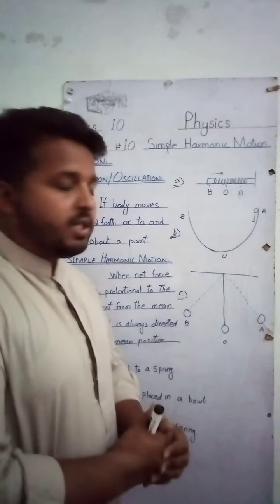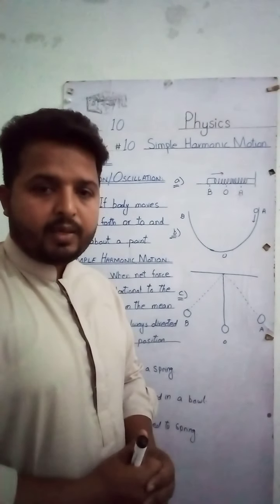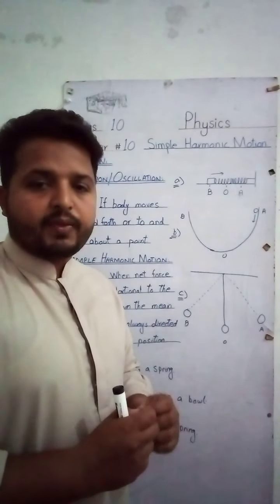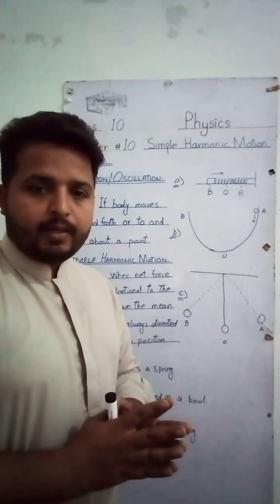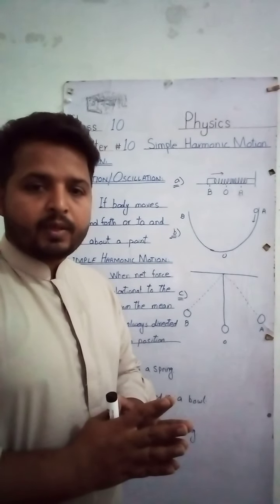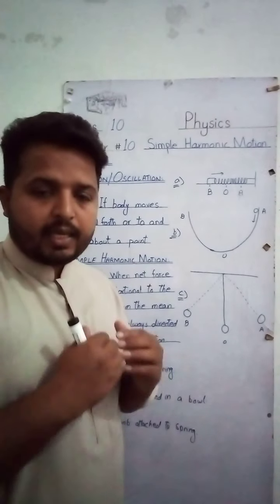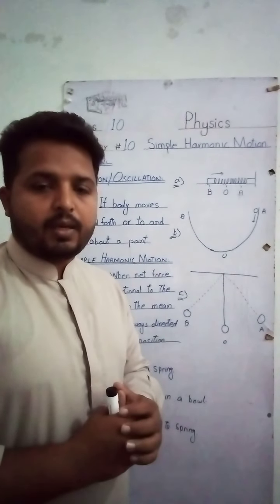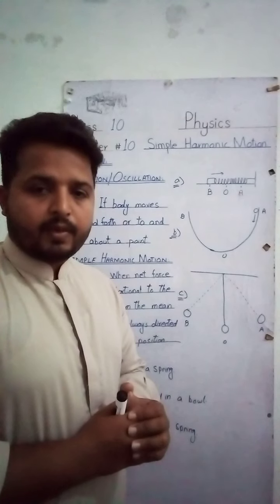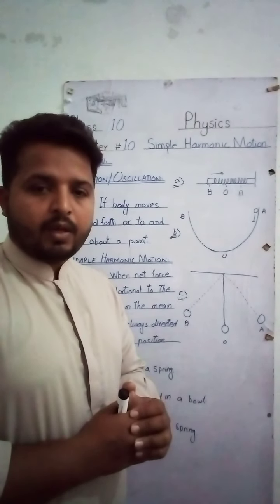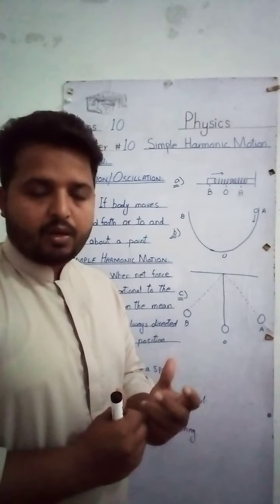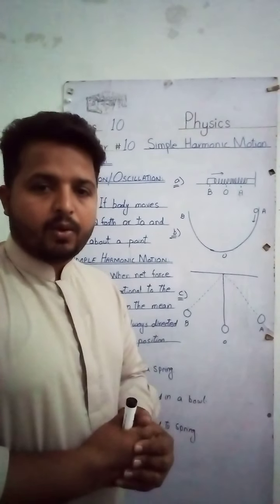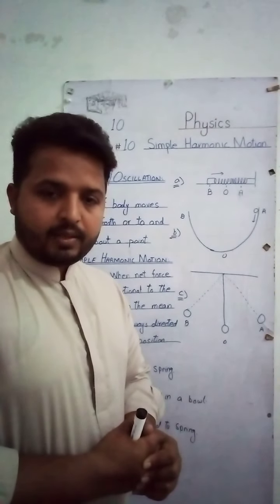And vibration or vibratory motion is one of the types of motion that we have done in 9th class. For example, if motion is in a line, it is called translatory motion. If motion is spin about a fixed point, it is called rotatory motion.